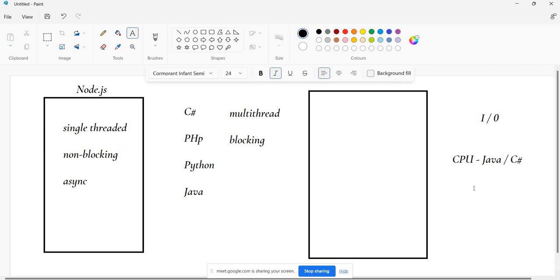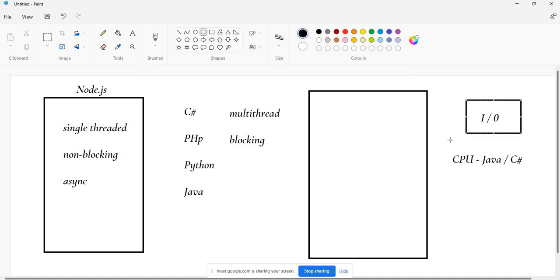So here, the architect will decide for which functionality we should go with a Java server and which functionality we can go with a Node.js server. Almost all the big applications in the world use Java or C#.NET or PHP or Python on one side for CPU intensive tasks, and use Node.js for IO intensive tasks.